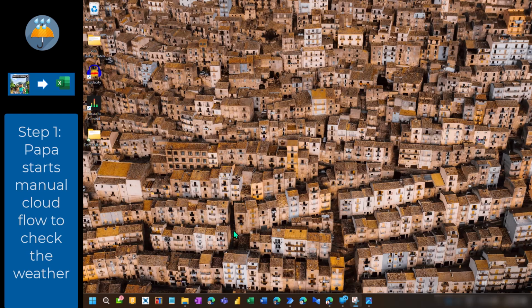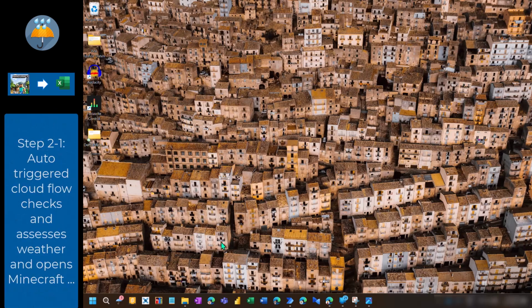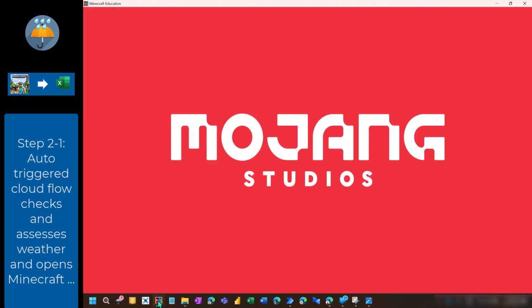But also here, to avoid that the kids play too much and do nothing else than just playing video games, the first thing is I have here Minecraft Education, where you can also learn something. It's not just playing, it's also learning something. And the other thing is this RPA flow that will hopefully open Minecraft. Yeah, you see the weather was bad, still bad in Adelaide.